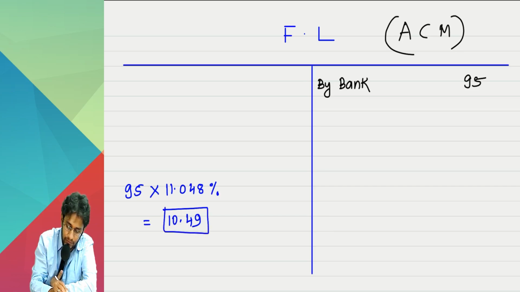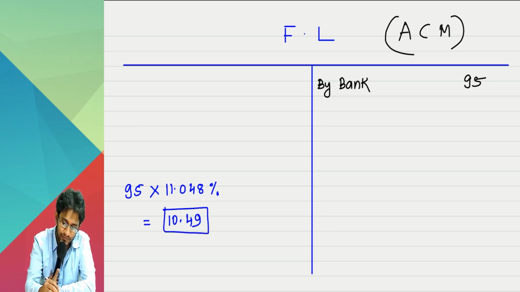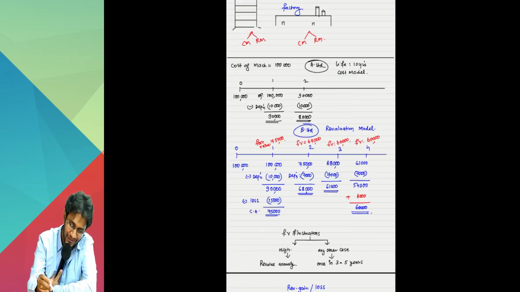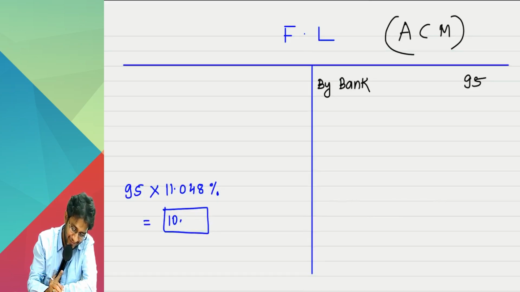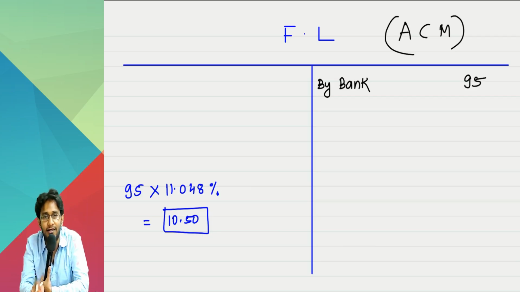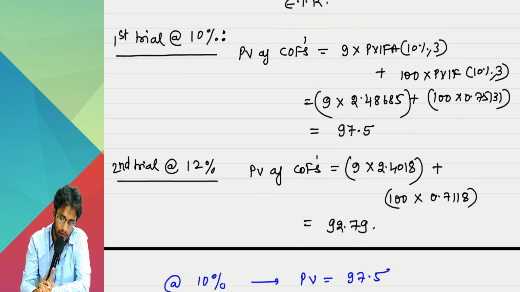10.49. That you keep. 10.5. Okay, fine, 10.5. This is the interest expense. How much do you have to pay in the first year? Look at our chart. 9 rupees you have to pay.